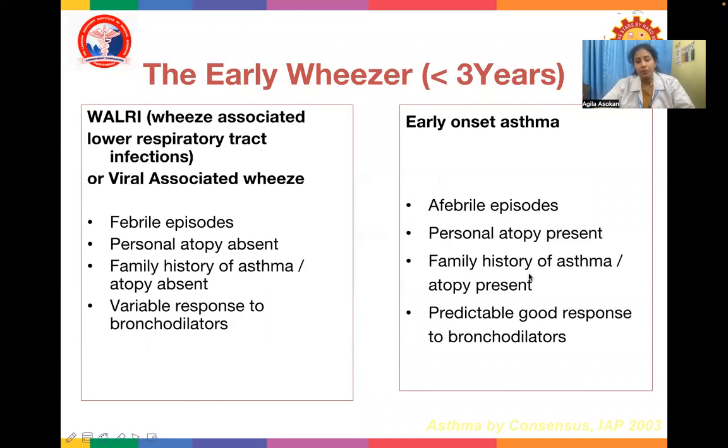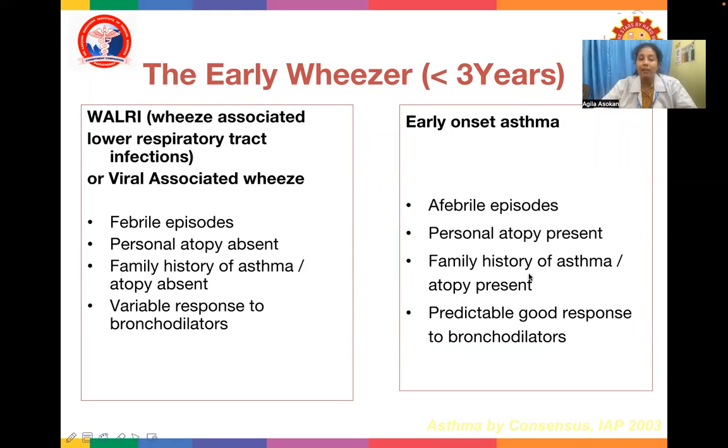The early wheezer, when a child is having wheezing trouble at less than 3 years of age. It can be either of two things. It could be a wheeze-associated lower respiratory infection or a viral-associated wheeze, or it could be early onset asthma. Wheeze-associated lower respiratory tract infection is mainly a febrile episode. Personal atopy will be absent. Family history of asthma or atopy is absent, and there is variable response to bronchodilators.